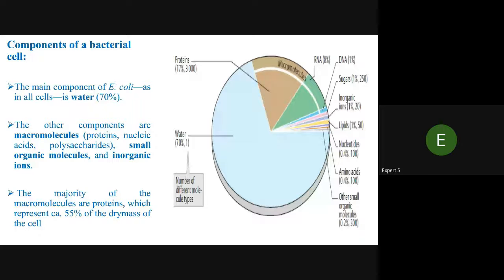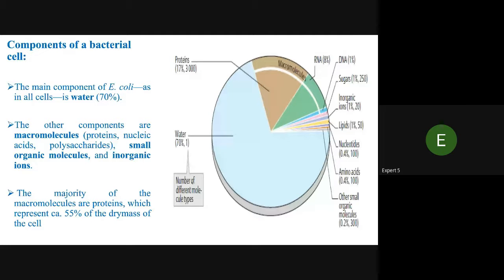The majority of the molecules present make up 55% of the dry mass of the cell. You can understand proteins, RNA, DNA, inorganic ions, lipids, nucleotides, amino acids, other small organic molecules, and water. These are components of the bacterial cells.